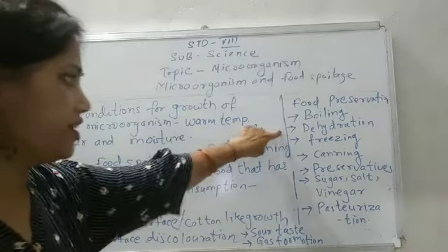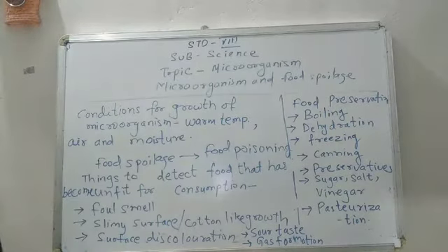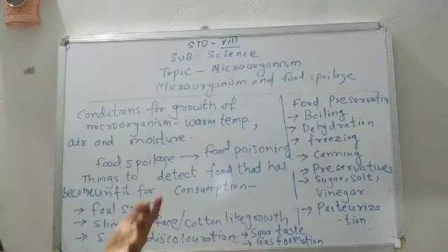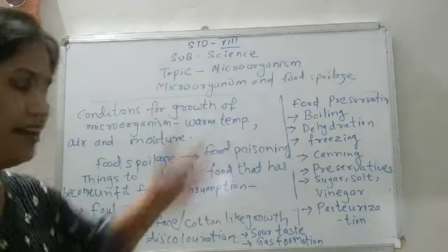Next is dehydration. Dehydration is a very old method of preserving food. You have seen your mother drying pulses and grains in the heat of the sun to dehydrate them.